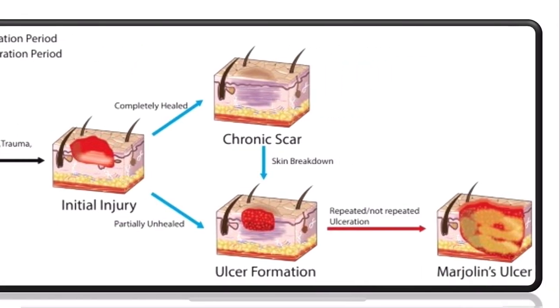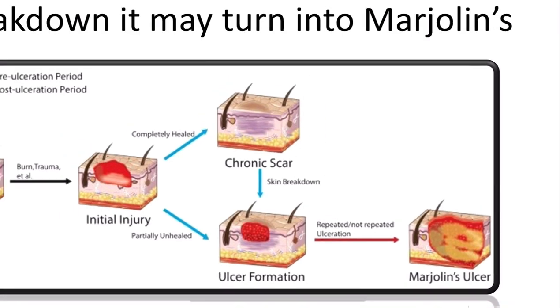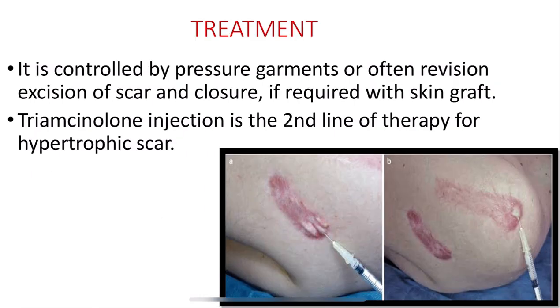This ulcer formation, if this ulceration persists or repeated ulcers are formed, the repeated ulceration can turn into Marjolin's ulcer. Moving on to the treatment, it is controlled by pressure garments. So guys, you can see here, instead of going for surgeries and cauterizations and so on, the pressure garments can give relief, and often the revision excision of the scar and closure of the scar, and if required, skin grafting can be done.